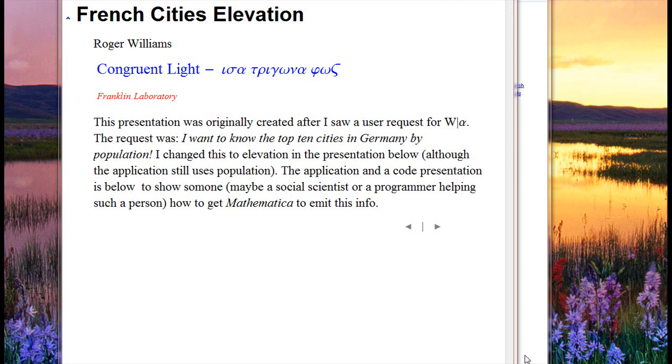It's called French Cities Elevation, and the presentation was originally created after I saw a user request for Wolfram Alpha. The request was, I want to know the top 10 cities in Germany by population. Now I changed this to elevation rather than population in the presentation below, although the application still uses population. The application and a code presentation is below to show someone, maybe a social scientist or a programmer helping such a person, how to get Mathematica to emit this info.